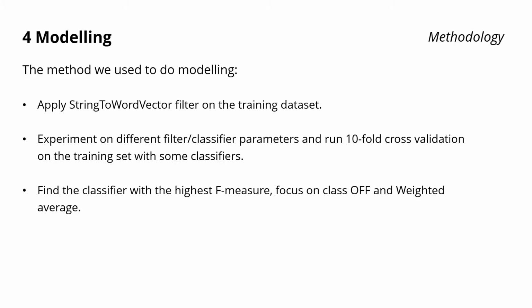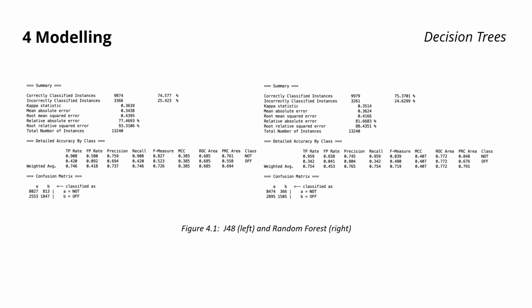The first part is the method we used for modeling. Since most of the classifiers couldn't recognize string attributes, we applied StringToWordVector to convert string attributes to a set of numeric attributes. Then we ran tenfold cross-validation on the training set with classifiers and changed the parameters to get better results. At last, we used F-measure, which considers both recall and precision, to determine which are the better classifiers. Here are some results we got.